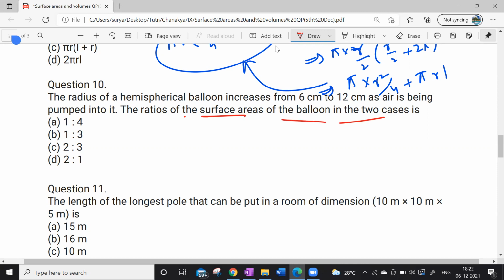If we divide 4 pi R1 square by 4 pi R2 square, we'll get R1 square by R2 square. If we simplify 6 into 6 by 12 into 12, we'll get 1:4.